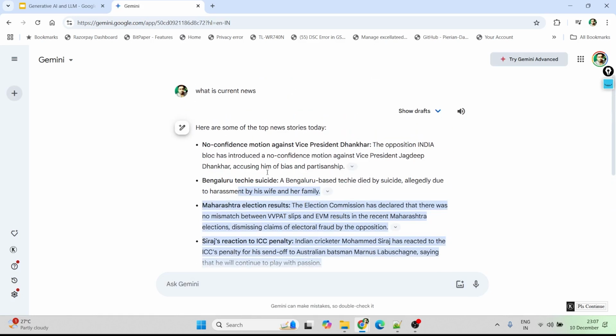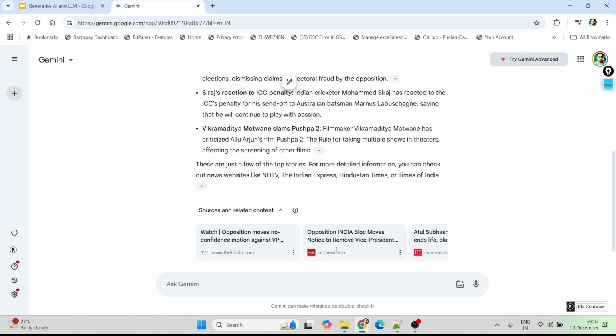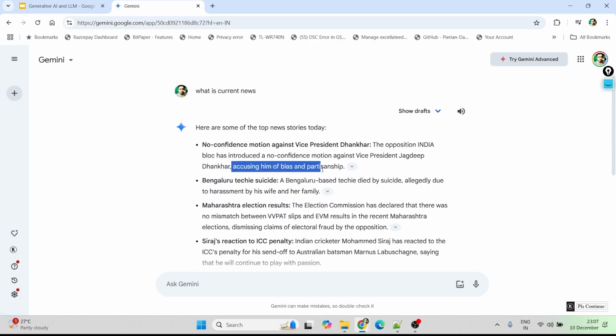I'm in Bangalore, so you can see it automatically shows some news even from Bangalore. I don't know if it's hot breaking news, but I'm able to see some of the news which is actually today's news. When I read the newspaper, this is today's top news.